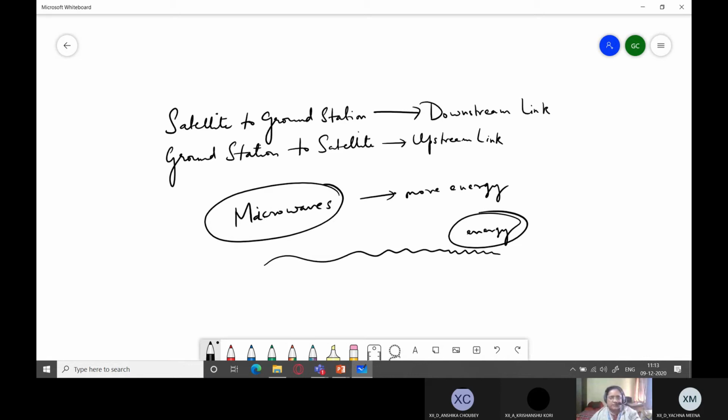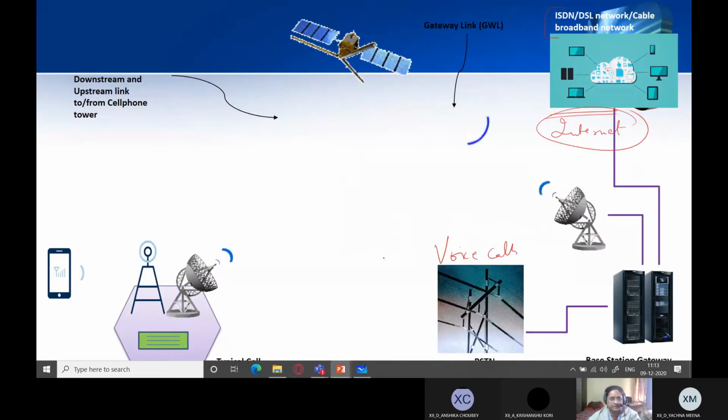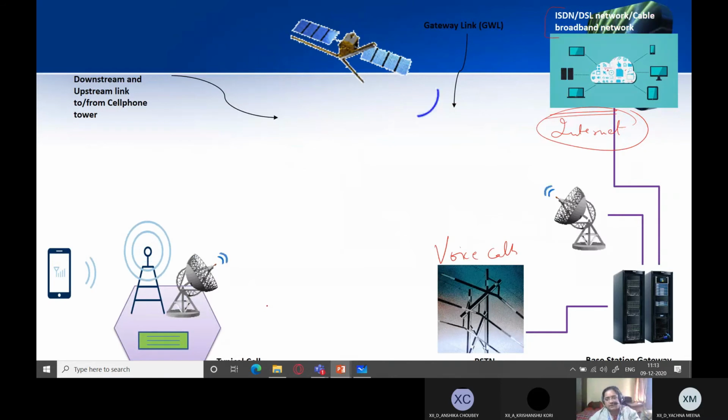This is why cell phones are devices which can easily communicate. You can easily communicate with your friends using your cell phones because they don't use much power. But if you have to connect to the satellite, you will need more energy, more power, which is provided by this equipment at the cell phone towers, right?